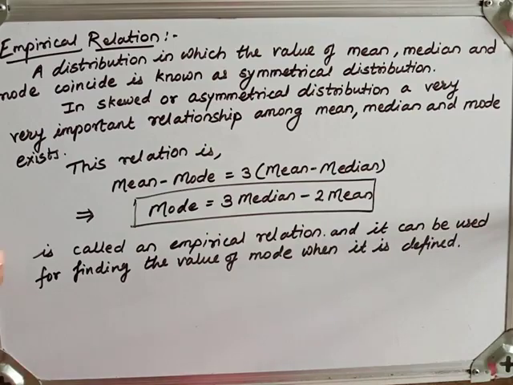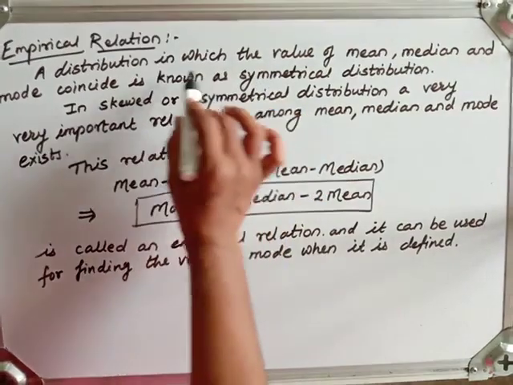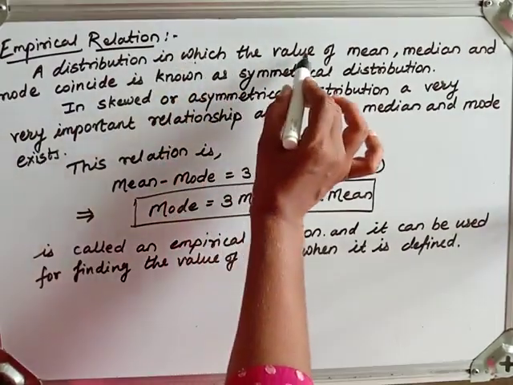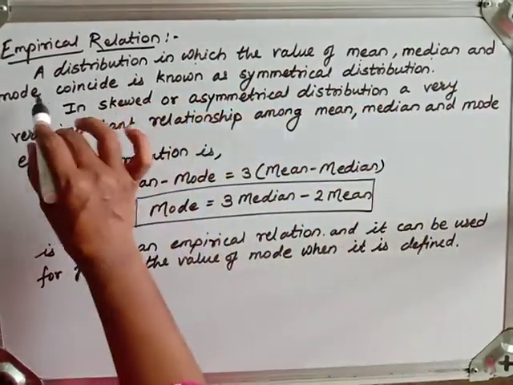Now what we have seen here, the distribution in which the value of mean, median and mode coincide.